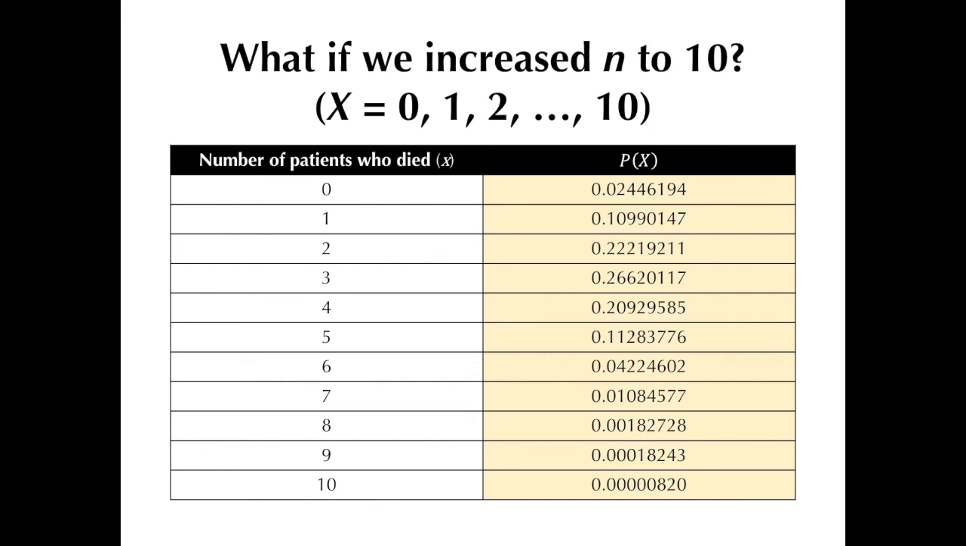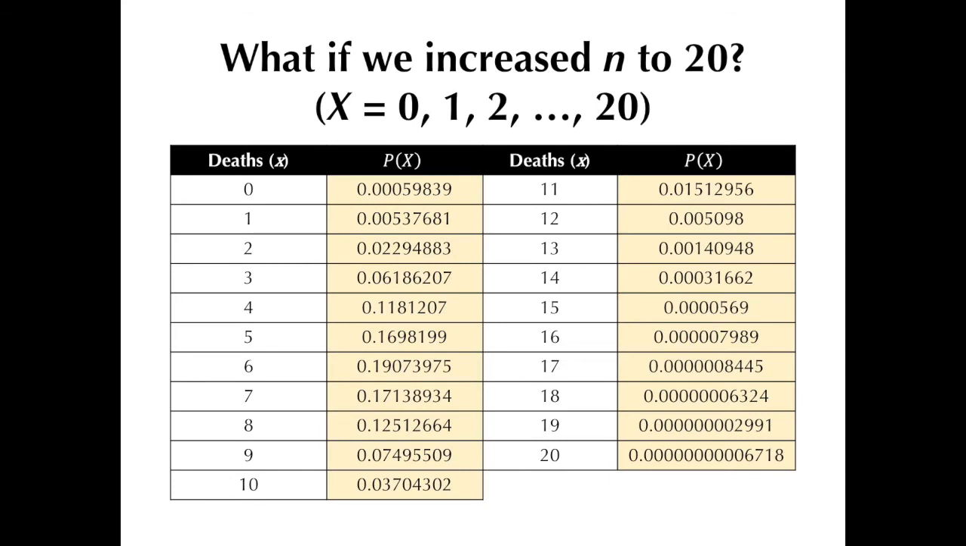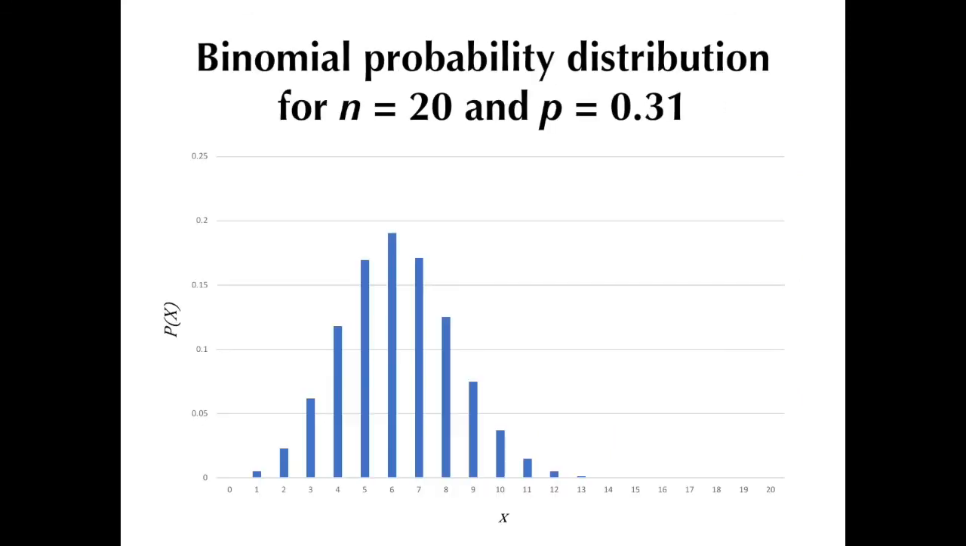Graphing the probabilities in another vertical bar graph, we get this. Again, take note of the shape and orientation of the graph. We see that this time x is equal to 3 has the highest resultant probability at roughly 0.27. Now let's repeat the whole process, this time with n equals 20. Graphing the probabilities in a vertical bar graph, we get this. At this point, you may be noticing how the shape and position of the graph is evolving.